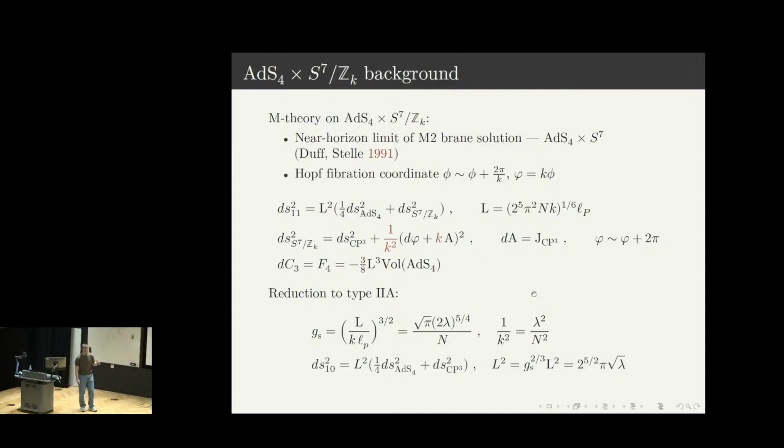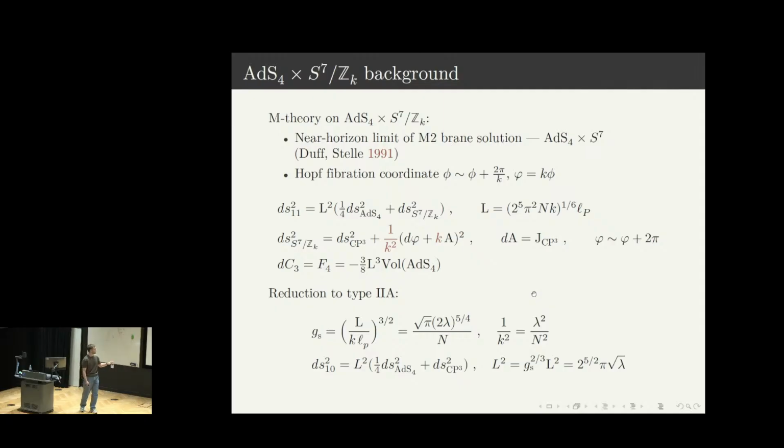In these coordinates, the angle along the Hopf fiber, here called phi, is identified with period 2π/k under the orbifold action. So I can just reabsorb this k into the metric by rescaling this coordinate, so that the S7 part can be written in this way, where A is a one-form on CP3 such that its differential is the Kähler form on CP3. There is also a non-zero Ramond-Ramond form such that F4 is proportional to the volume form on AdS4.